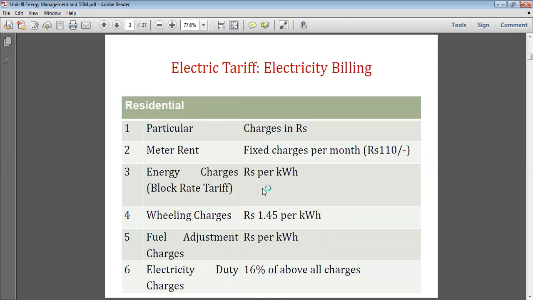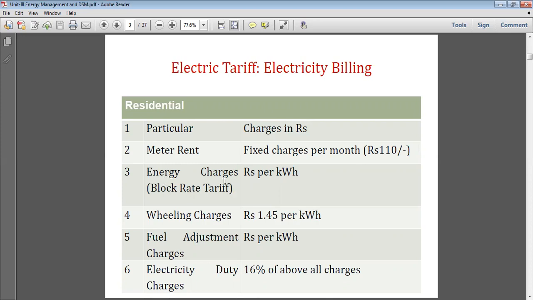So for electric tariff, for example, we are taking the residential consumer. The rate may be slightly different, but the structure is like that. So particulars and their charges are there. The meter rent, or fixed charge, is on a per month basis. Now it is 110 rupees per month.